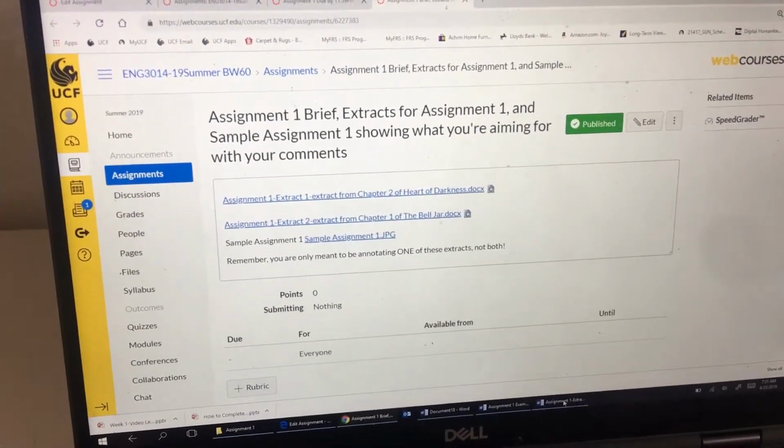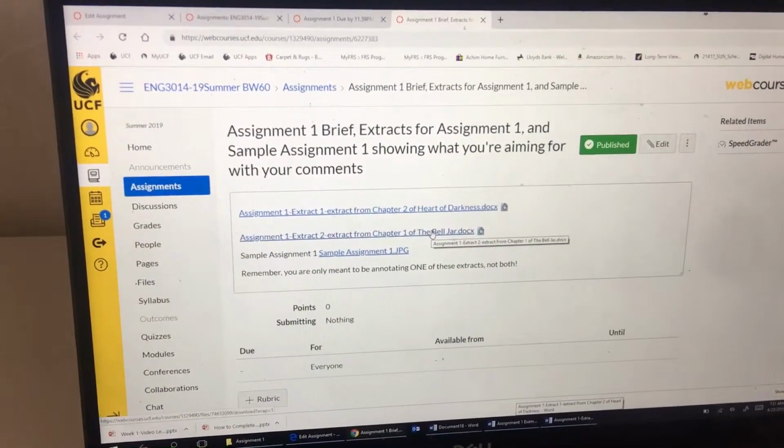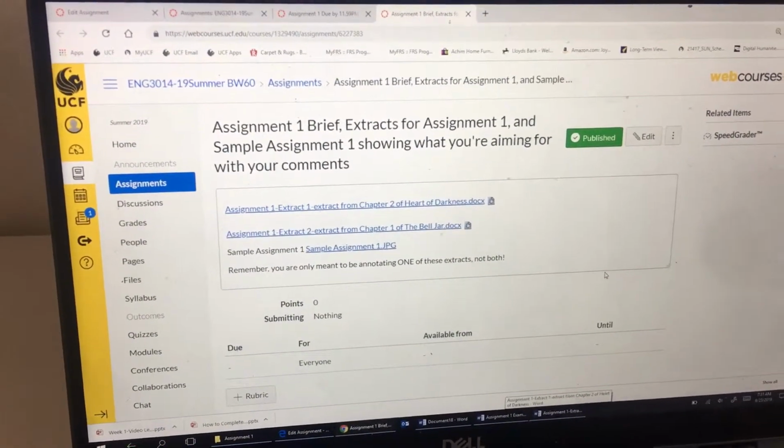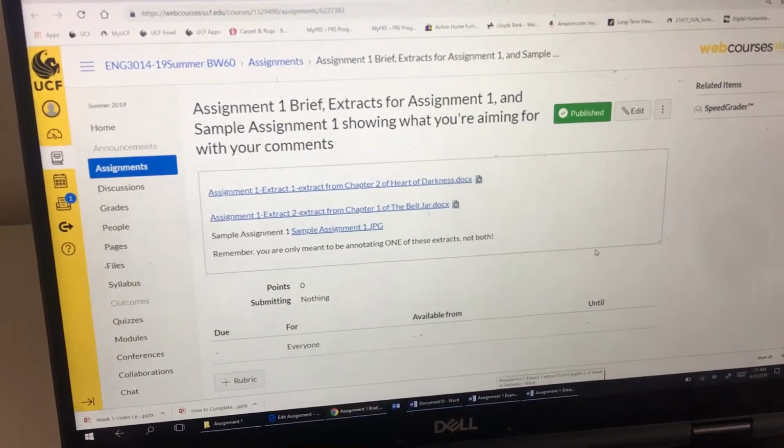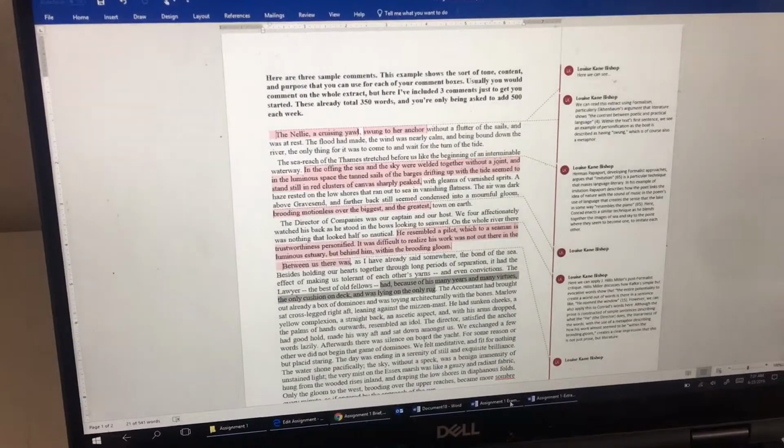Don't do both. And remember, just because, let's say you do the Bell Jar, it doesn't mean that you don't have to read Heart of Darkness. So do be aware of both of the texts. So we've downloaded our Heart of Darkness.